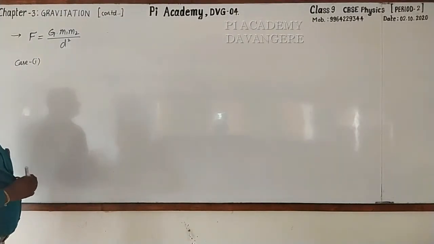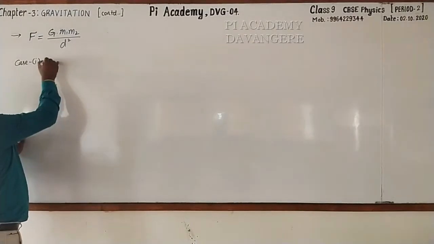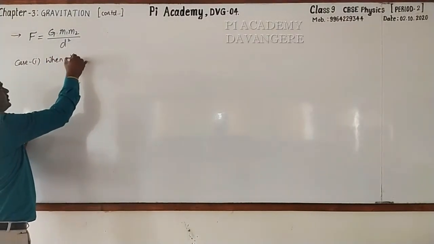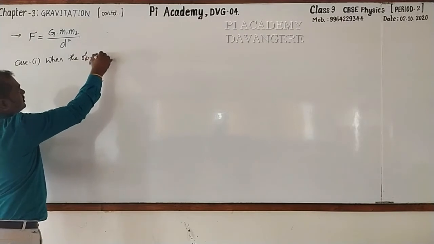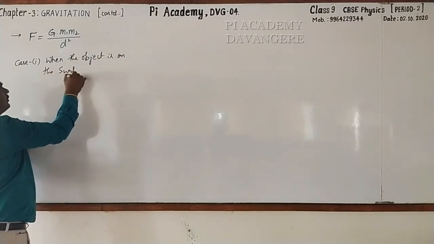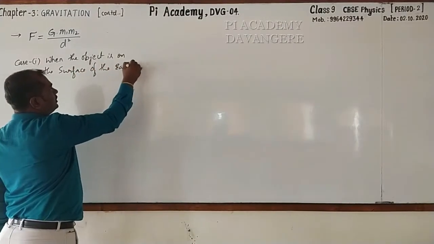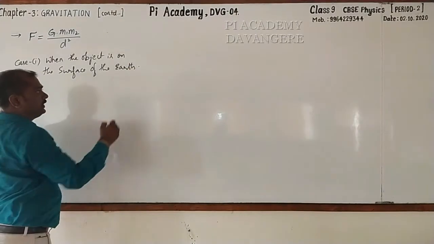But if the object is on the surface of the earth, then how do you write the formula?